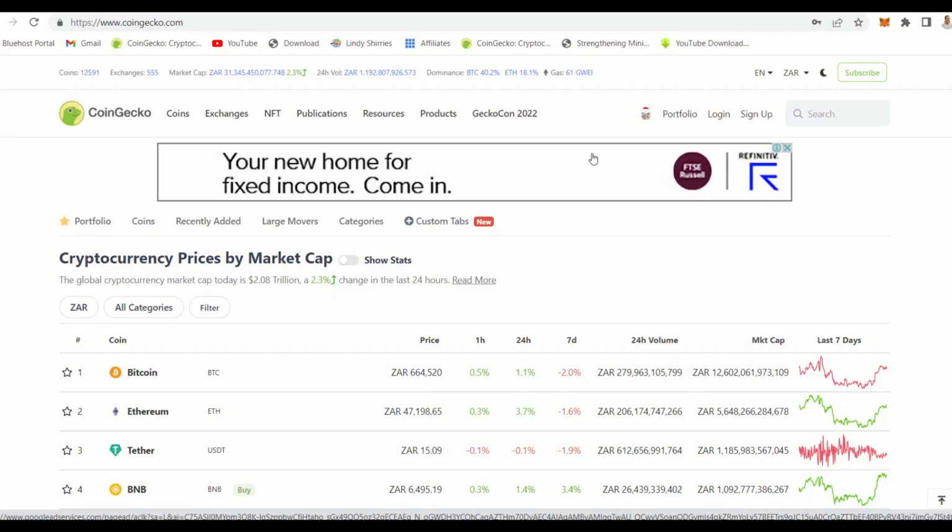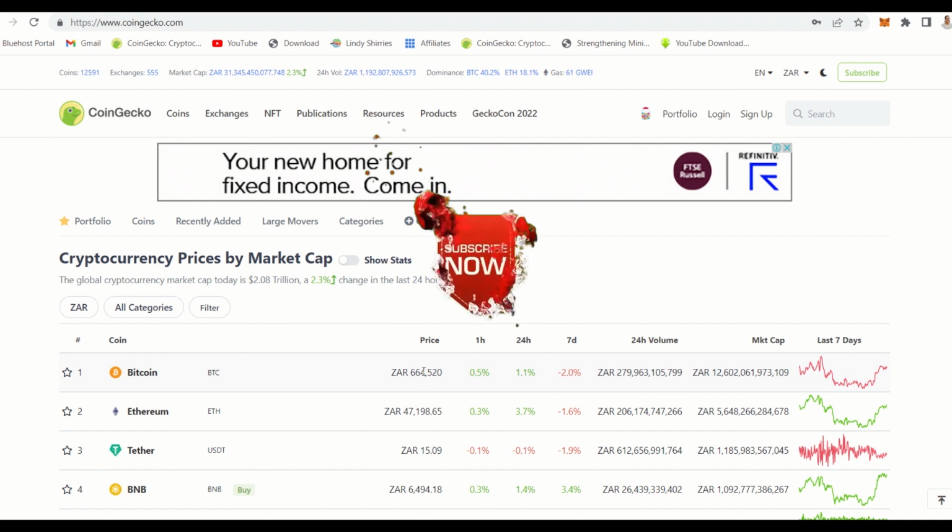Alright guys, so I'm now going to show you how to identify a coin to buy and how to do the analysis, and what other sites you need to check in order to decide when to buy a coin. You don't just decide today I'm going to buy Bitcoin. If you look at it now, you cannot buy it because it's growing up. You only buy when the price is down. Now the price is 664,000 and it's up in the last 1 hour and the last 24 hours. So you want to buy where the price is down. Like if Bitcoin were to go to 400 and something or 500 and something, that's when you actually buy.